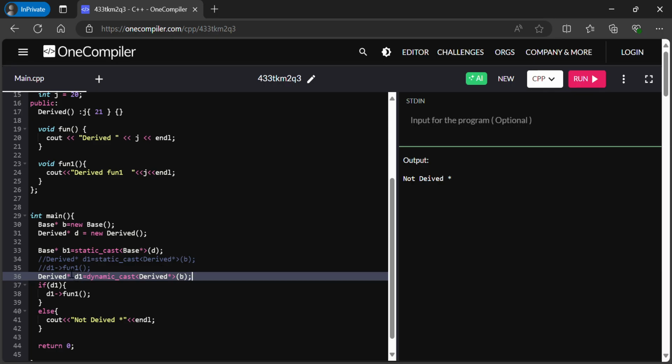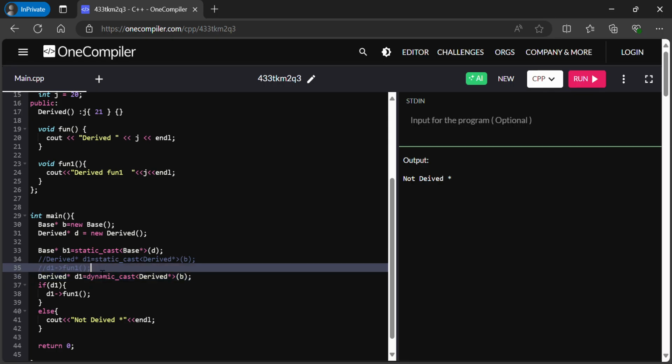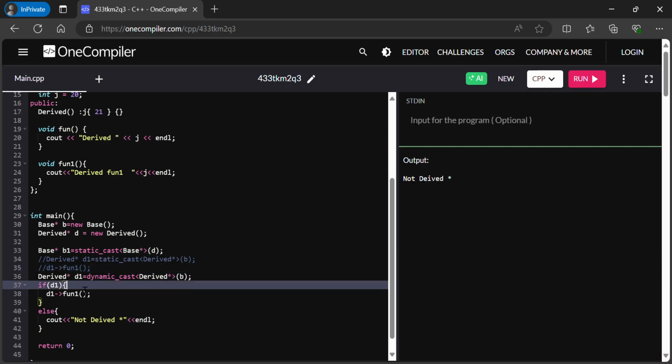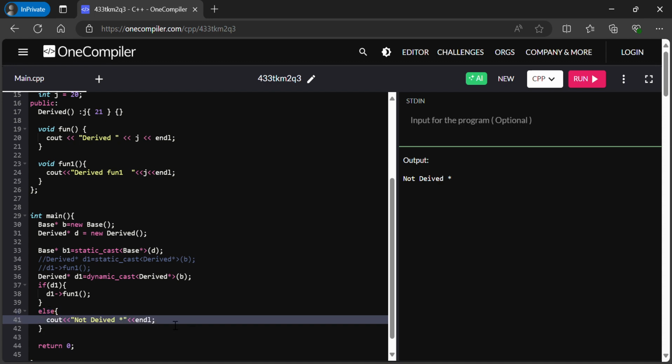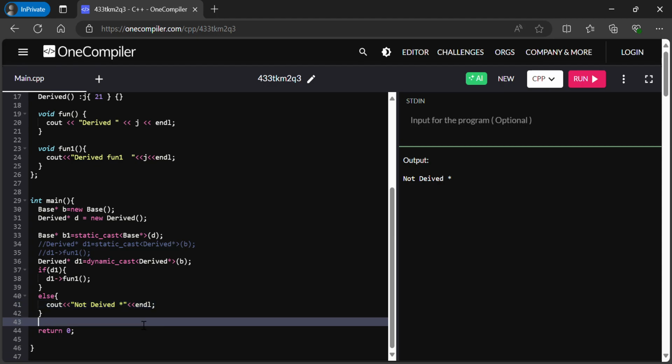But when we try to call some function or access some variable, if it is not actually a derived object, then we will encounter a crash. So that's why we need to use dynamic cast, and we can ensure if it is really a derived pointer, then we can access the members, or else we can define our own implementation. So this is the purpose of dynamic cast.